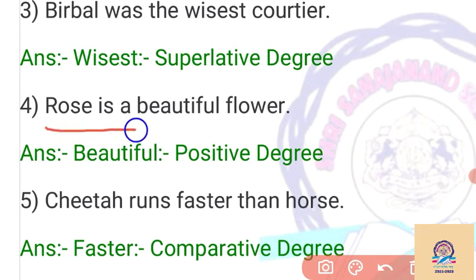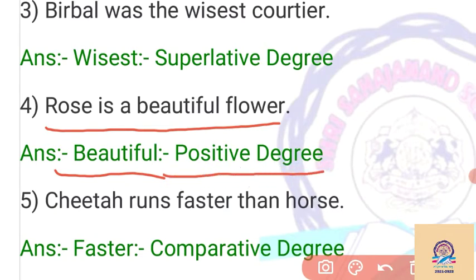The rose is a beautiful flower. Here we do not compare rose with other flowers, because rose is rose. So beautiful is the positive form of the adjective. So our answer is positive degree.